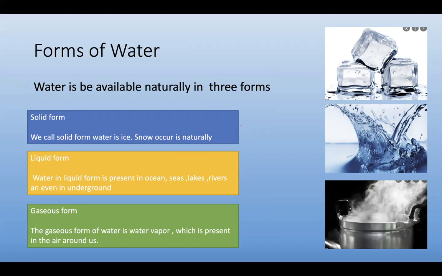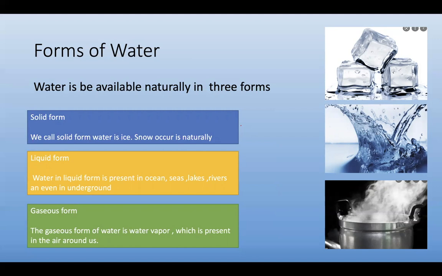Generally, we use water in the liquid form. Gaseous form: the gaseous form of water is water vapor, which is present in the air around us, and we also observe it clearly in our kitchen. When we boil water, we observe fumes coming out of the vessel. The fumes are called water vapors.